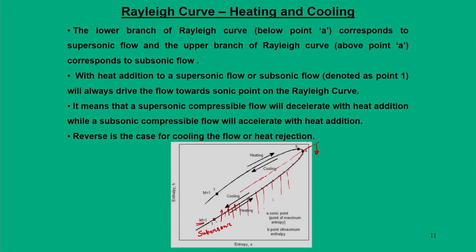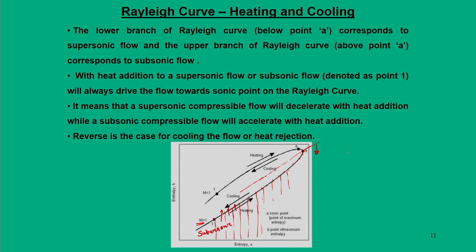Likewise, from point 1, for different values of heat addition, I can move along this curve. At one particular time when I am at point A, that is the maximum possible heat addition that can be given to a supersonic flow, so that it becomes sonic downstream.